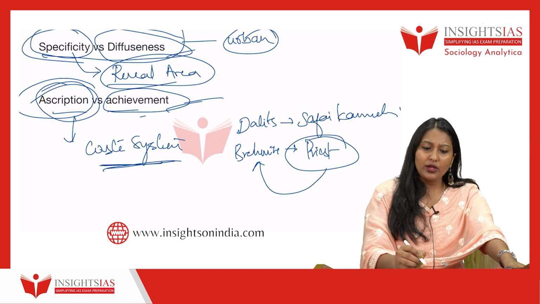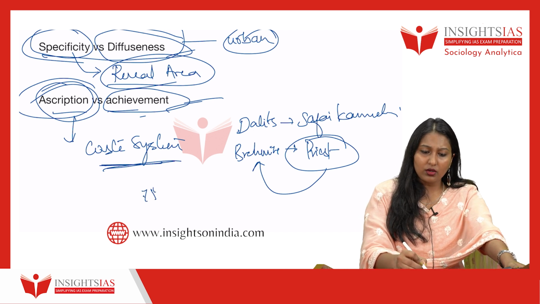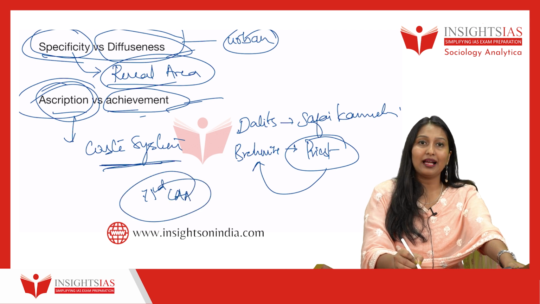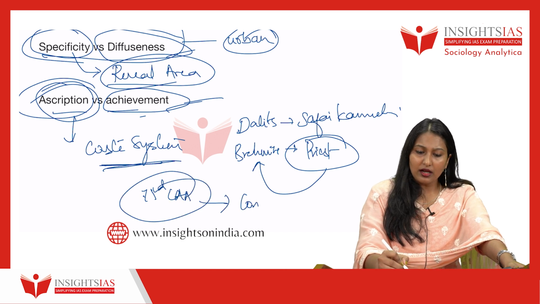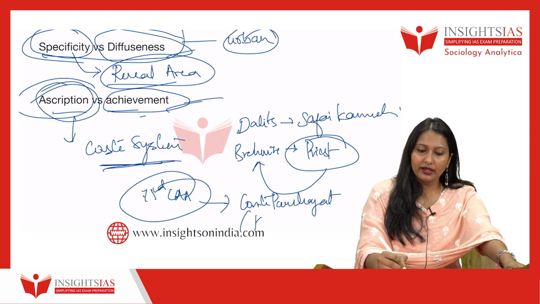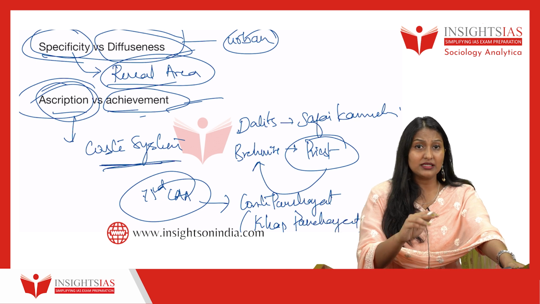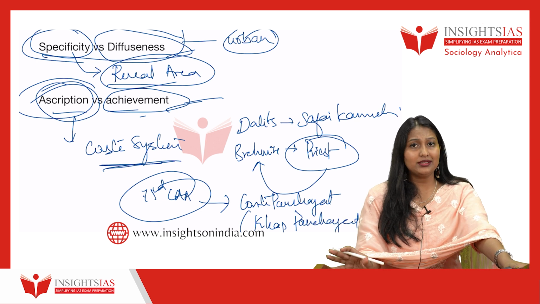Even today, though after the 73rd Constitutional Amendment Act, irrespective of that, in most of the castes we still have the caste panchayat, or you can also write khap panchayat, where ascription is still seen. Understand? Did you understand this?